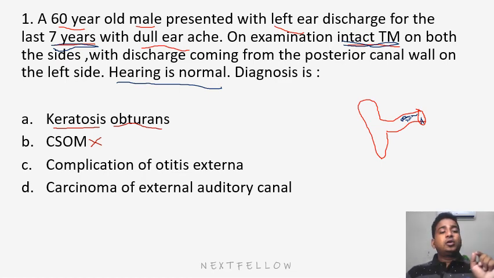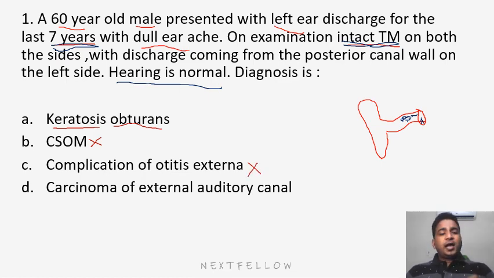Look at option C, complication of otitis externa. We all know that patients with otitis externa have severe pain. It will not be a dull earache and it can't go on for 7 years. Otitis externa is so painful that the patient usually visits the OPD and gets treatment, antibiotics, and it is done. So I don't think it's a complication of otitis externa which may continue for 7 years. So again, it seems to be an incorrect option.